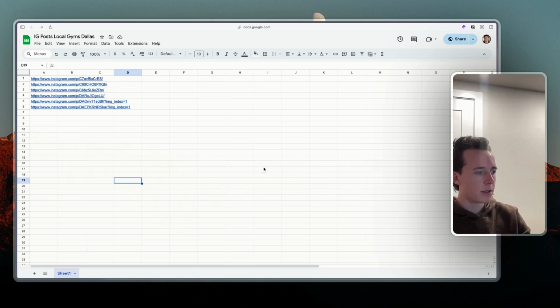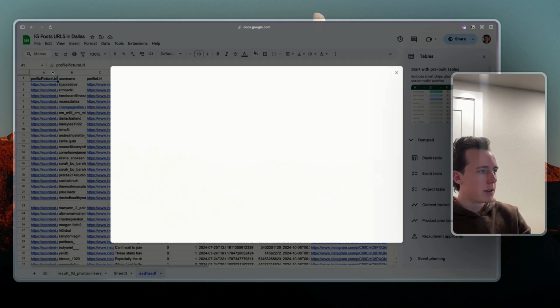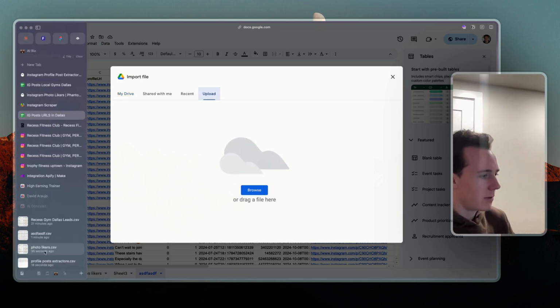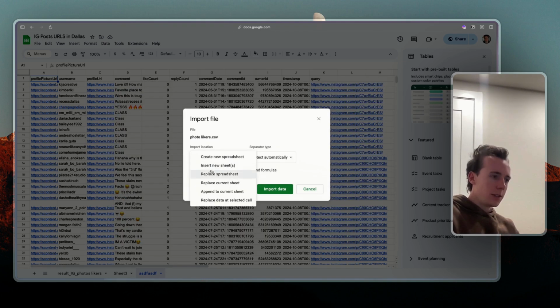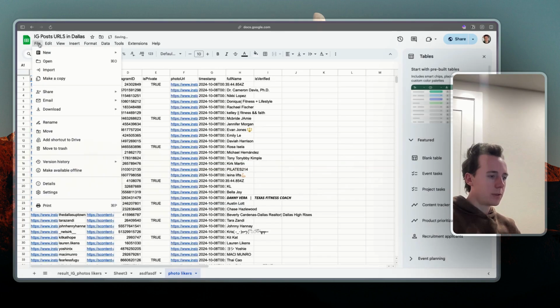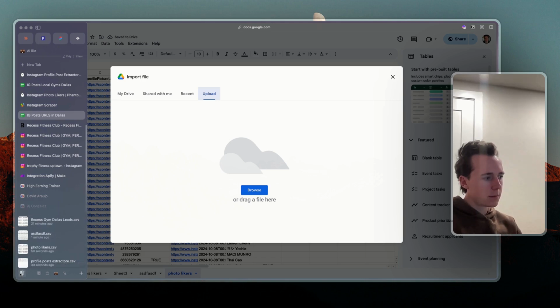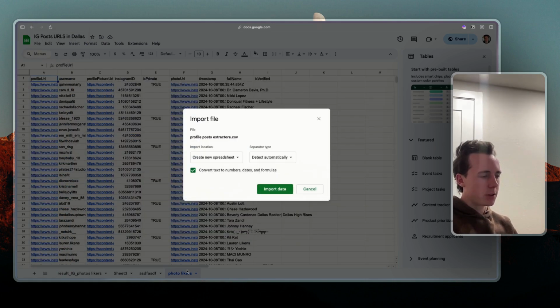So now we'll go back to this. No, I think it was this one. File import. I'm going to upload each of these 2 spreadsheets. So we have the photo likers. Insert new sheet. We'll do the same thing for this one. Import. Profile post extractor.